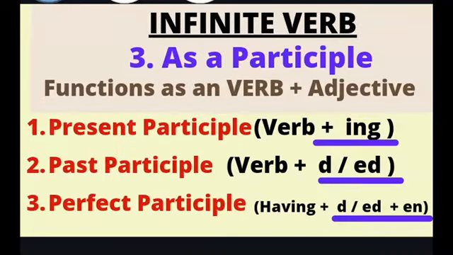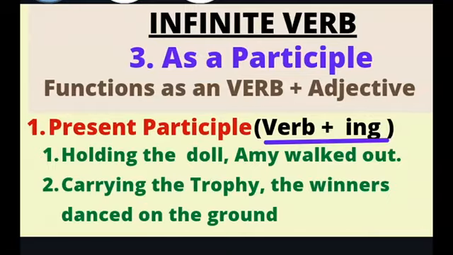Next, infinite verb as a participle. Here it functions as a verb plus adjective. There are three types: present participle when it is verb plus ing, past participle when it occurs as verb plus d or ed, perfect participle when it occurs as having plus d, ed or n. You will understand this when I give you examples.